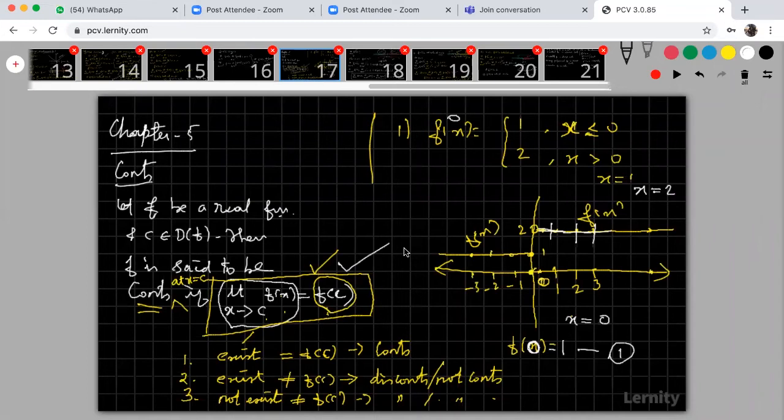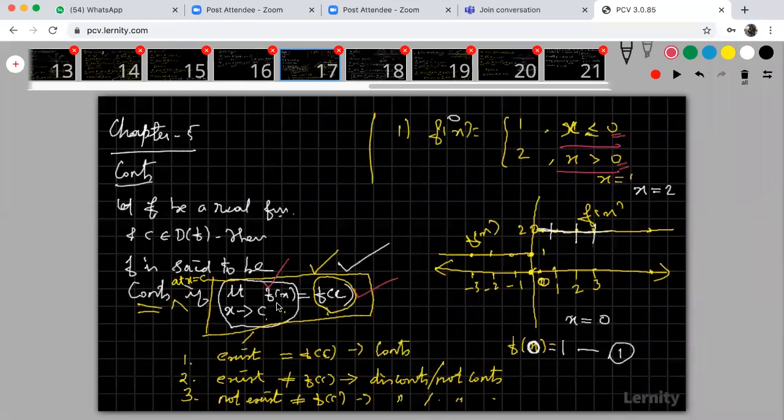In your f of x, you are going to substitute that point c, or x is 0 or 1 or 2, whatever it is. That is no problem. The only problem is how to find the limit. It is simple when only one f of x is given. But here f of x is categorized into two functions: x less than 0, one function, and x greater than 0, another function. If the function is given like that, the logic is very simple, and finding the value of the function is very simple.